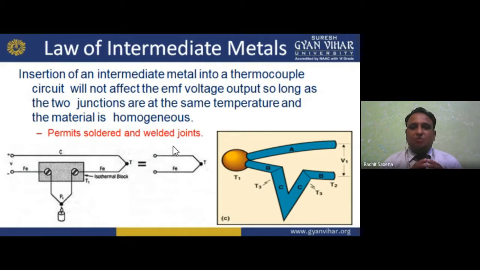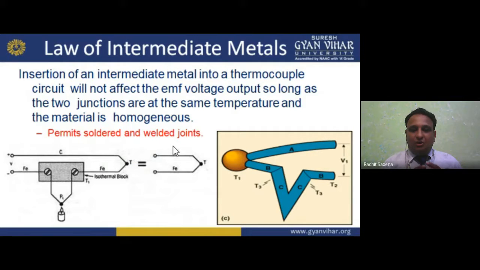So insertion of an intermediate metal into the thermocouple circuit will not affect the EMF voltage output so long as the two junctions are at the same temperature and the metal is homogeneous.